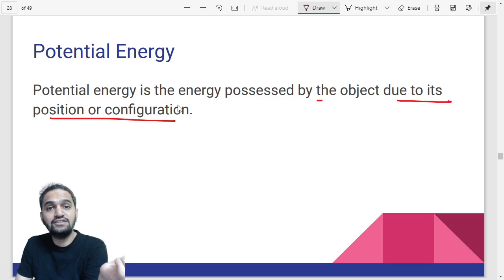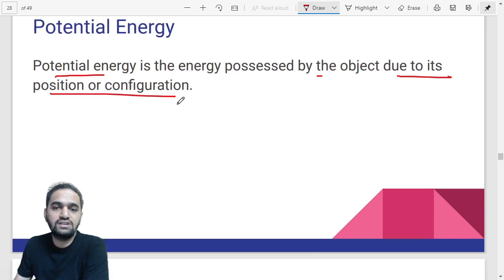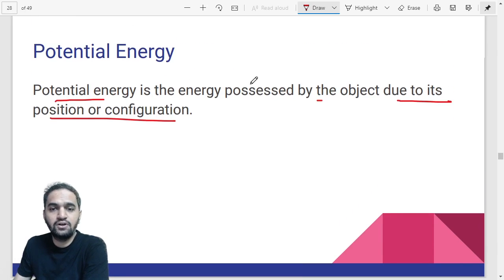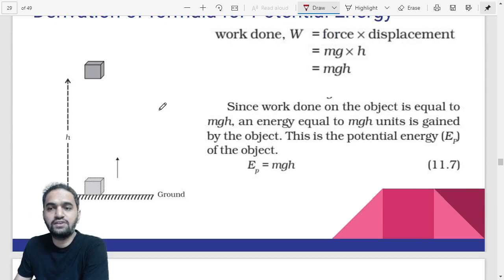In kinetic energy, we had said it's due to motion. In this case, we are going to say due to its position or configuration. Then it is called potential energy. So this definition you can use in the exam also. Potential energy is the energy possessed by the object due to its position or configuration. Now, what about the derivation of this?